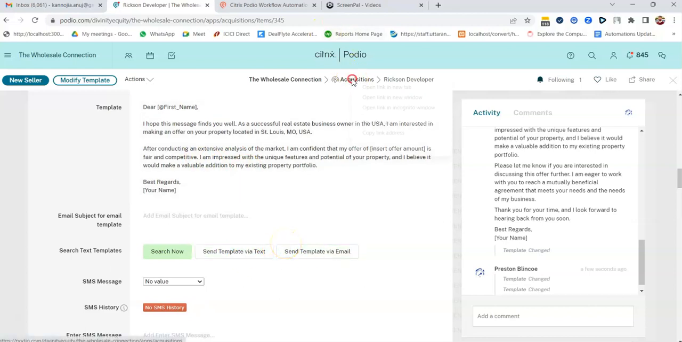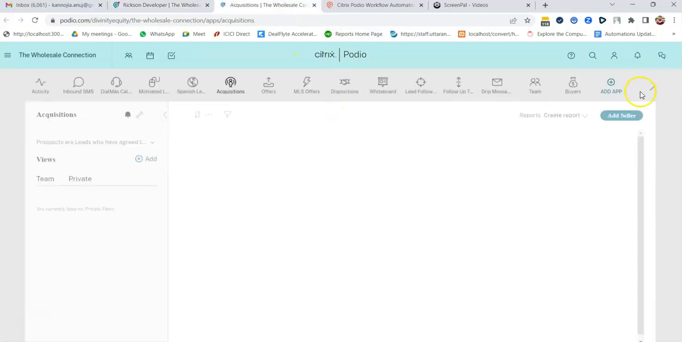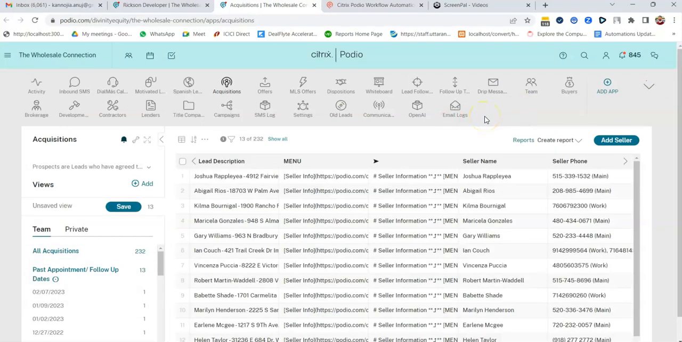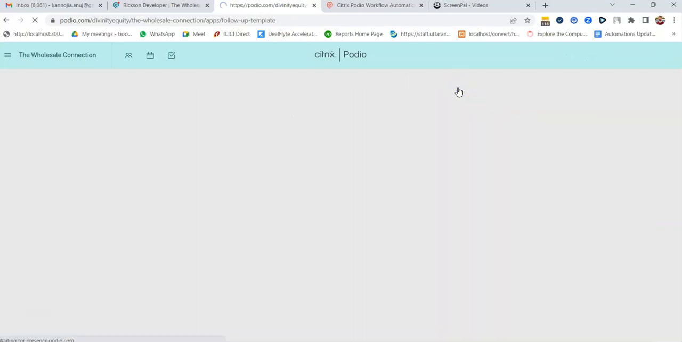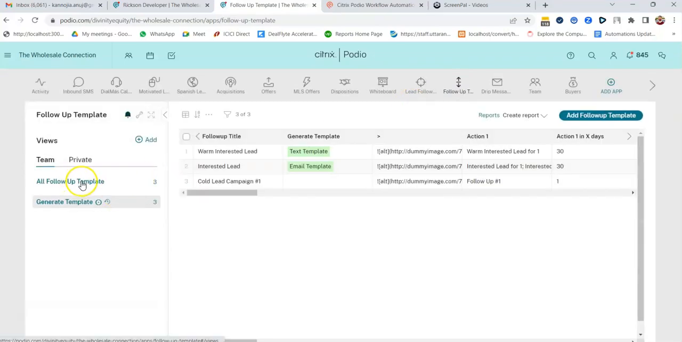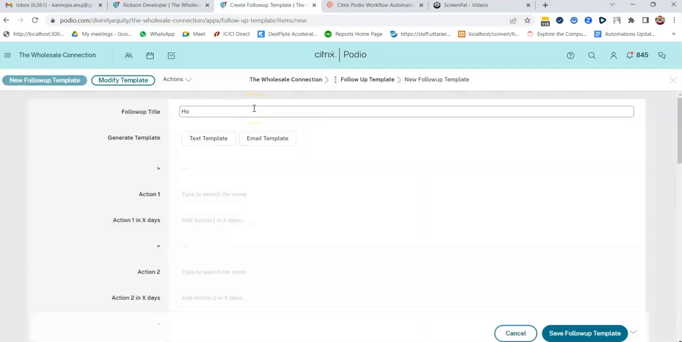Similarly, what we have over here is one of the more interesting features, follow-up sequences. It's just like drips, but advanced drips where you can send a combination of texts, voicemails, and emails together to your leads. For example, I have a follow-up template, and let's say I'm going to divide into 3 categories: warm, cold, and hot leads. So what I'm going to do is, put hot, let's say interested leads.